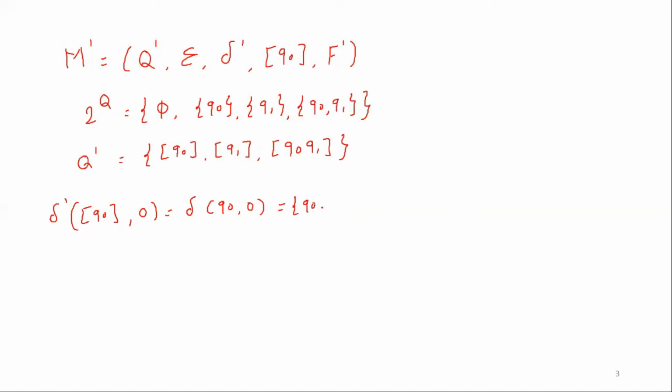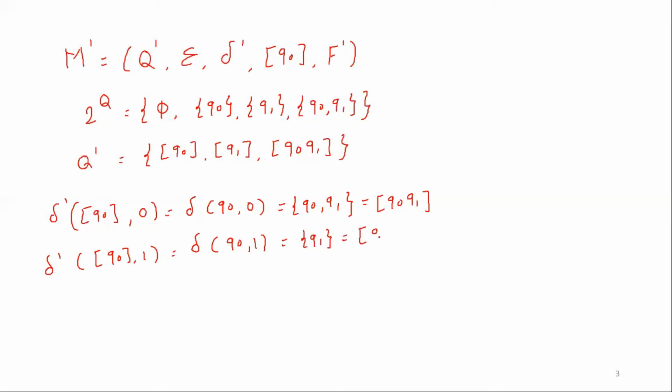So here Q0, Q1 from the given NFA, and that is equivalent to Q0, Q1 in the DFA. Then delta dash of Q0, 1 is equal to delta of Q0, 1, that is equal to Q1, and in DFA it is represented as Q1.